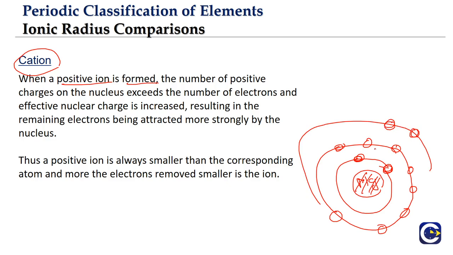This is the electronic configuration of magnesium: 1s2, 2s2, 2p6, 3s2. So overall the second orbit has 8 electrons.